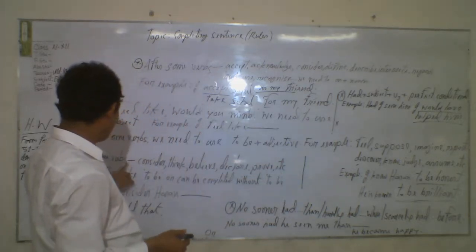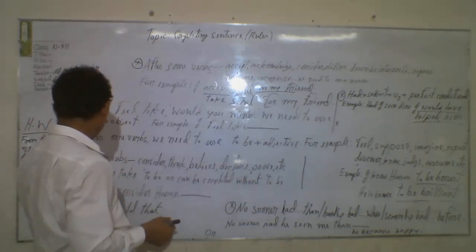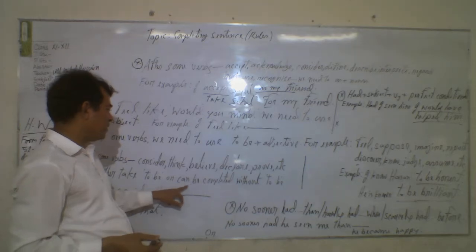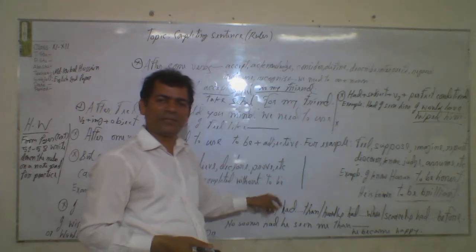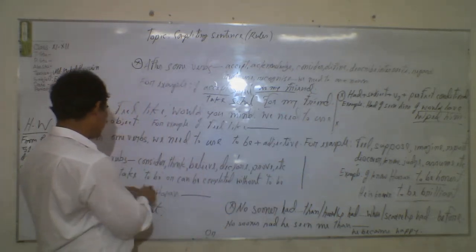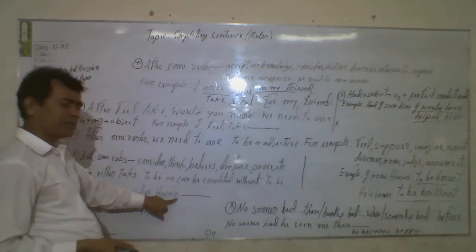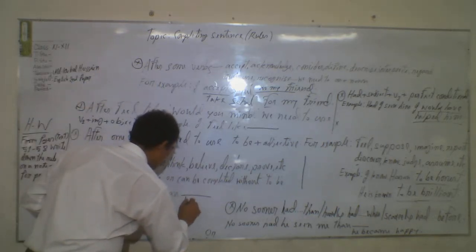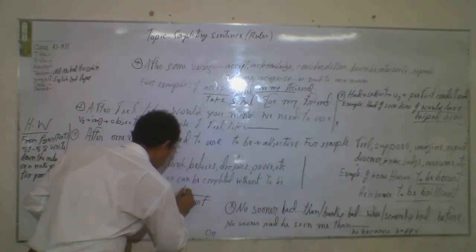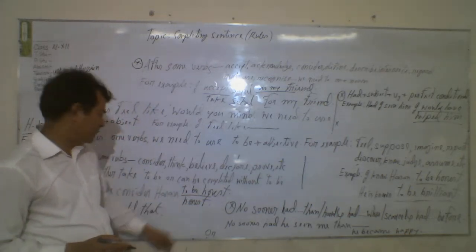But some verbs like consider, think, believe, declare, prove, etc. can either take "to be" or be completed without "to be". That means in some sentences we can either use "to be" or we don't need to. For example, we consider Hassan honest, or to be honest. You see, either with "to be" or without "to be".